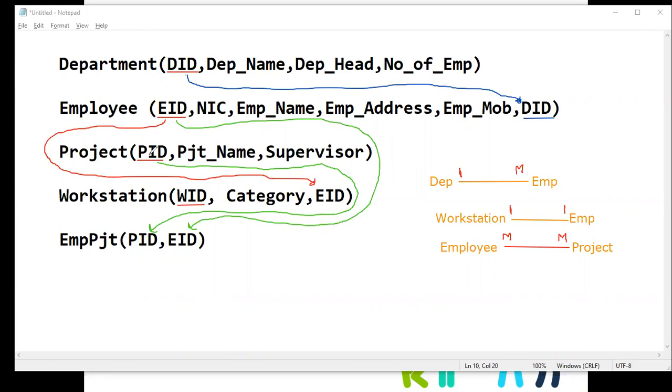Right. So try to understand the relationships and how we link the tables. And if you have any questions, you can ask now, right?